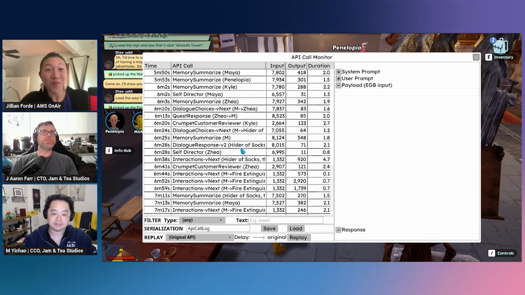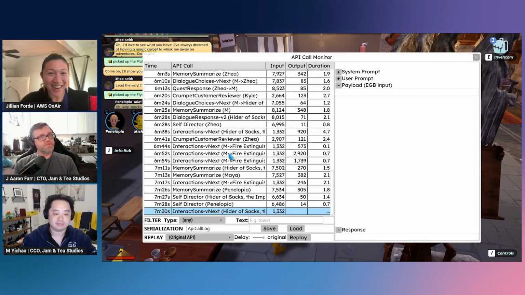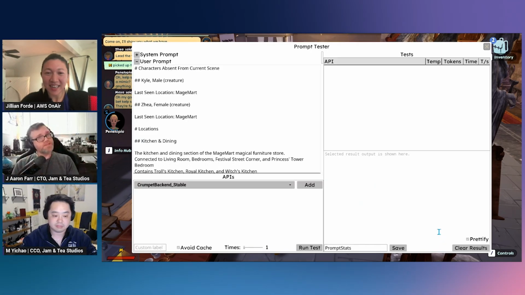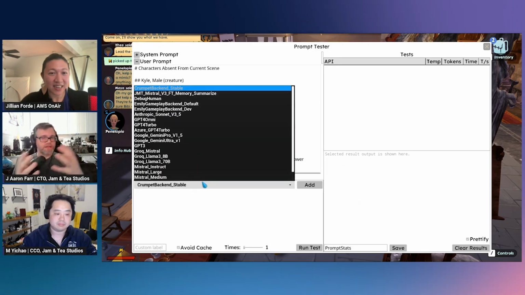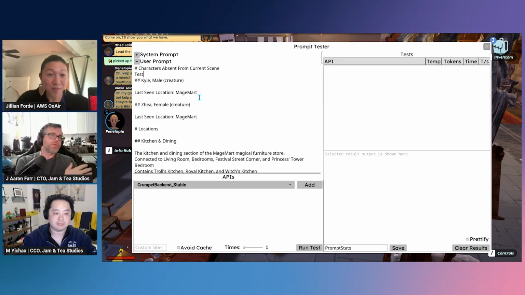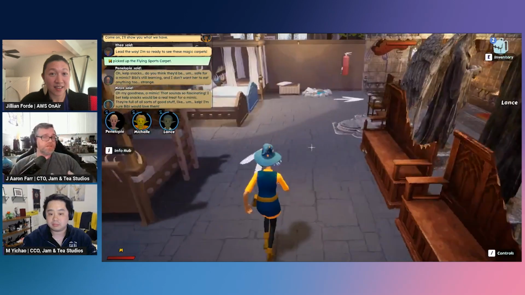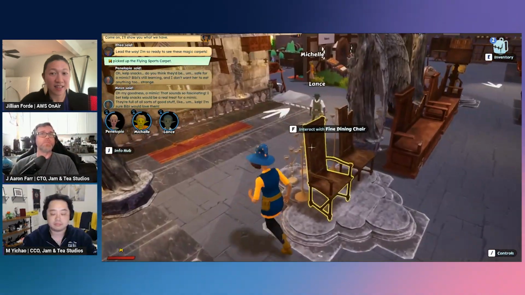Yes. So this is actually a review of all the machine learning we've been doing. You've seen on screen, all of these are individual inference requests. We have a bunch of debug tools in here where we can see both tokens and input and output. We can even rerun some of these requests in real time using our prompt testing tool to be able to say, hey, if I tweak this data, or if I run it against this model or that model, do I get different outputs based on that? We talk a lot about the capabilities that this brings to players, but it does bring a lot of capabilities to us as developers. We found that we're able to iterate much more rapidly because we have these tools available for us.